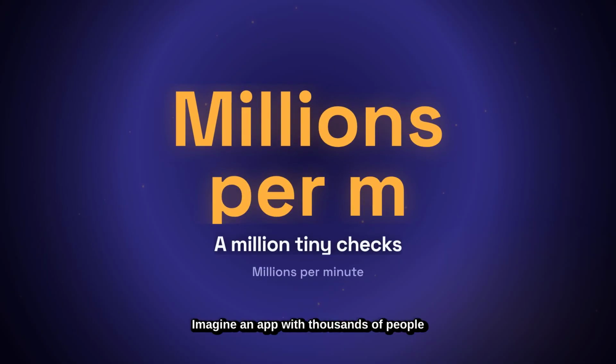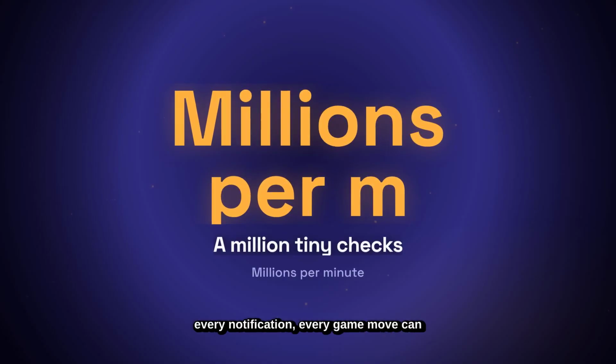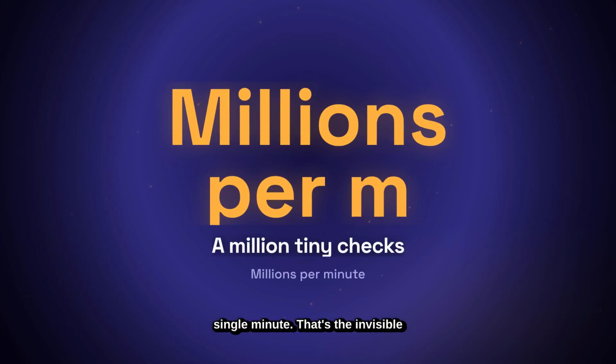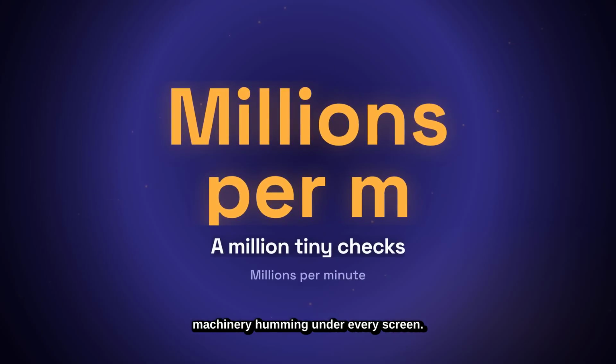Imagine an app with thousands of people tapping at once. Every tap, every login, every notification, every game move can trigger a tiny decision rule. A busy app can run millions of if-then checks in a single minute. That's the invisible machinery humming under every screen.